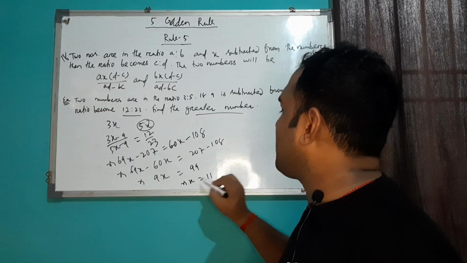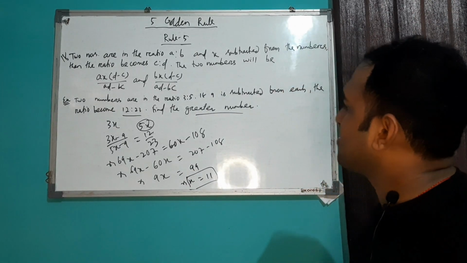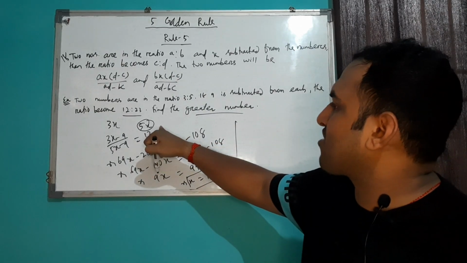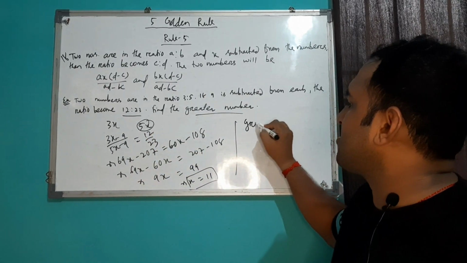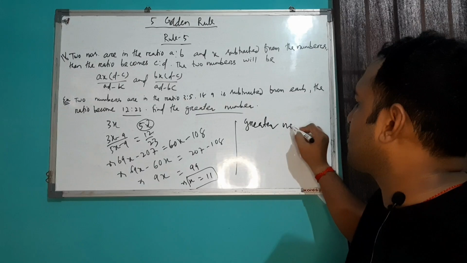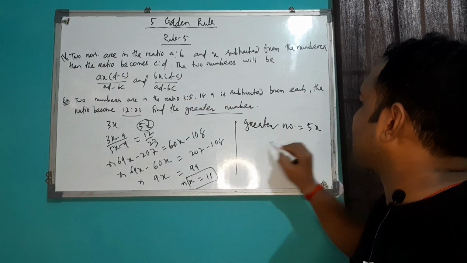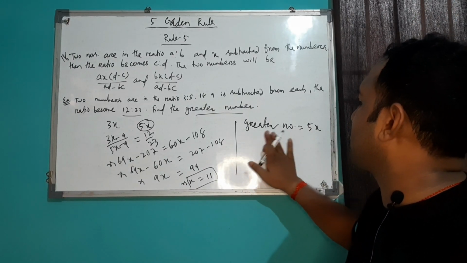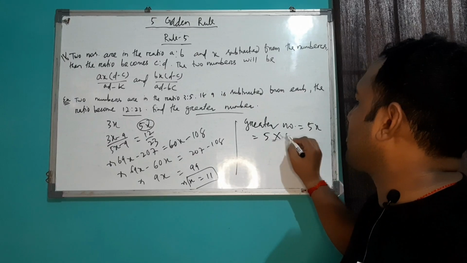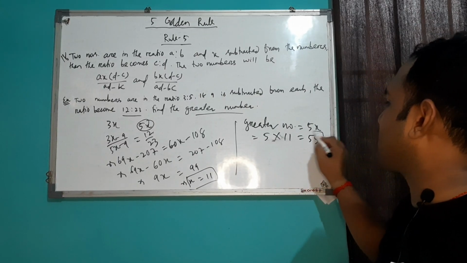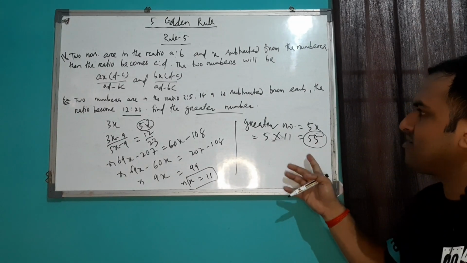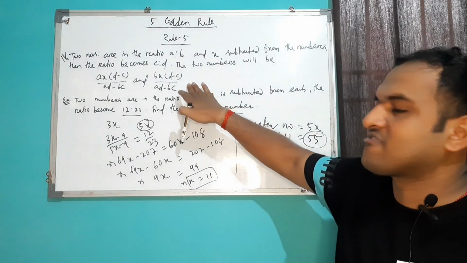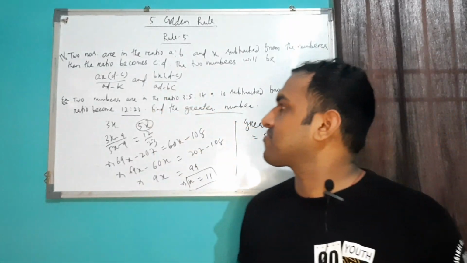So x equal to 11. Your objective is to calculate the greater number, means greater number equal to 5x equal to 5 into 11, that is 55. So you can calculate it by this method also. If possible, please try it yourself.